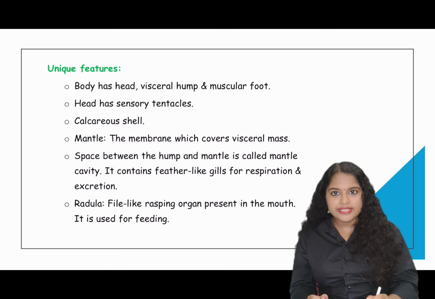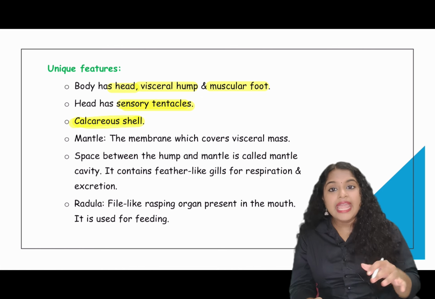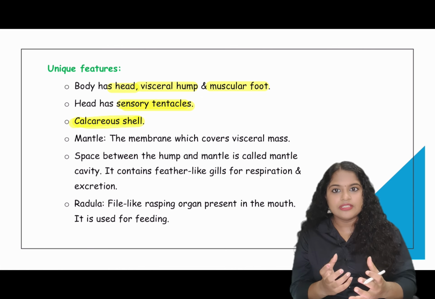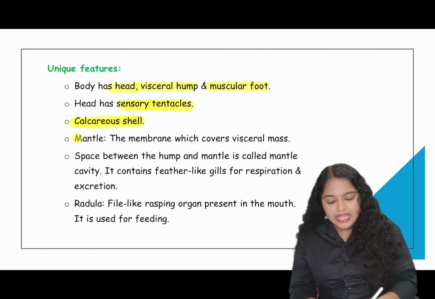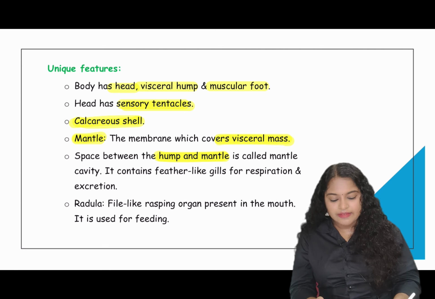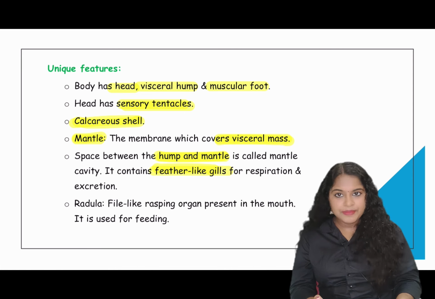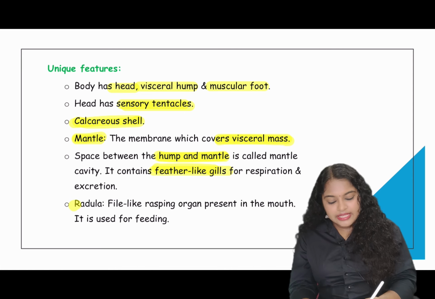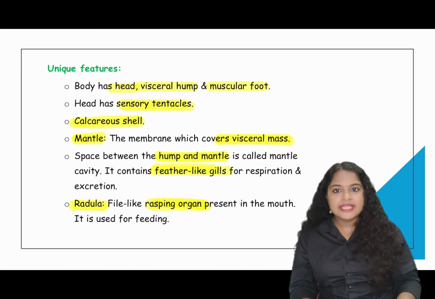Unique features of phylum Mollusca. Their body is divided into head, visceral hump and a muscular foot. And on their head, there are sensory tentacles. They have a calcareous exoskeleton which they carry. Then they have a mantle, which is a membrane that covers the visceral mass. The space between the hump and the mantle is called the mantle cavity, and this mantle cavity contains feather-like gills which help in respiration and excretion. Radula is a finger-like rasping organ present in the mouth, and this helps in feeding of the mollusca.